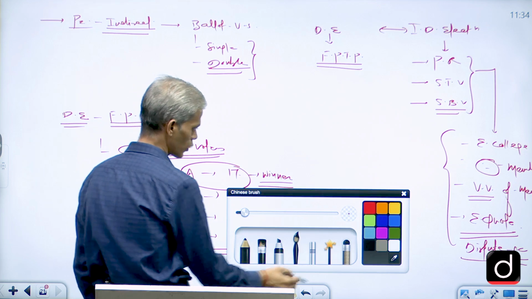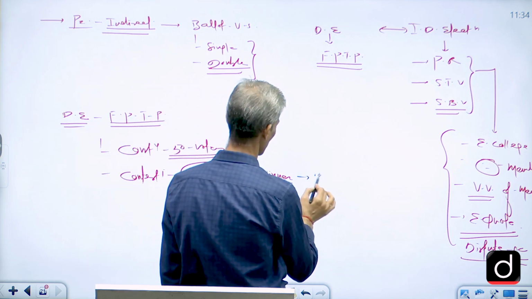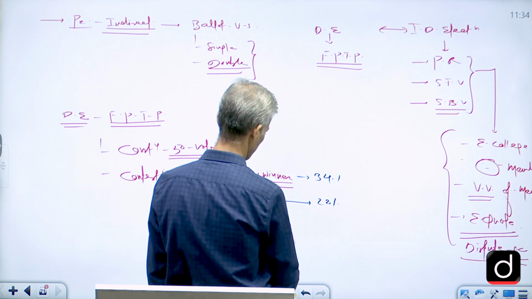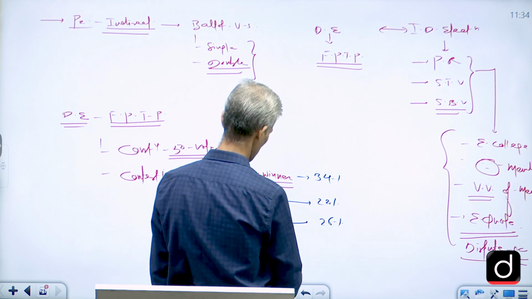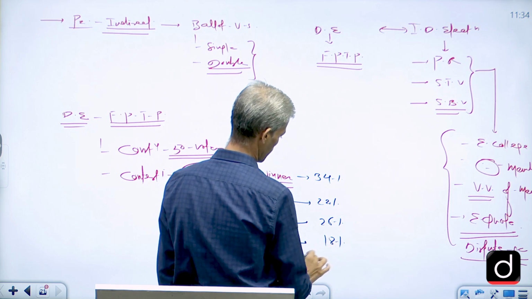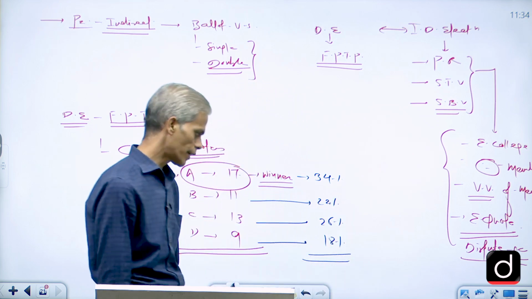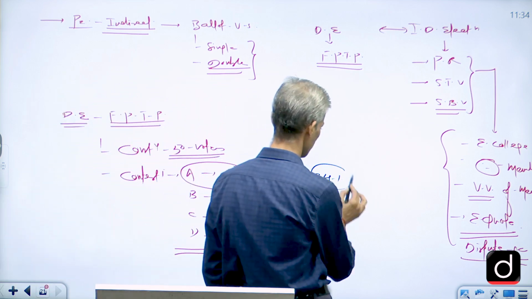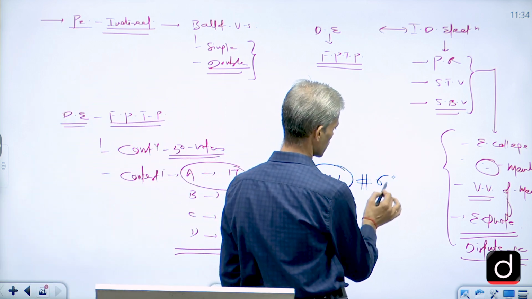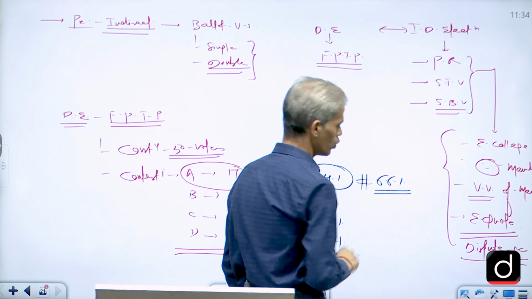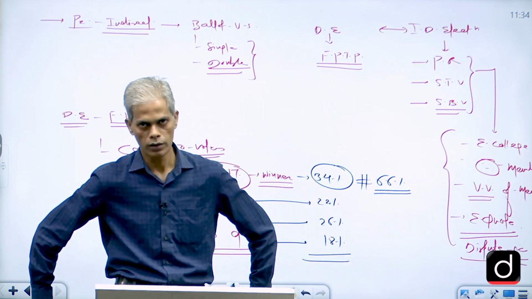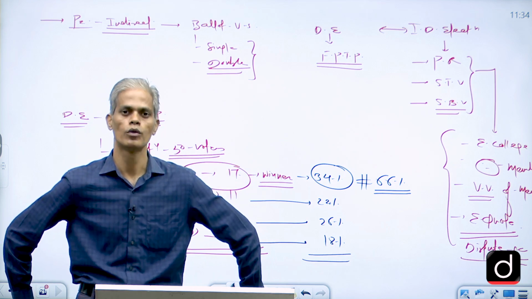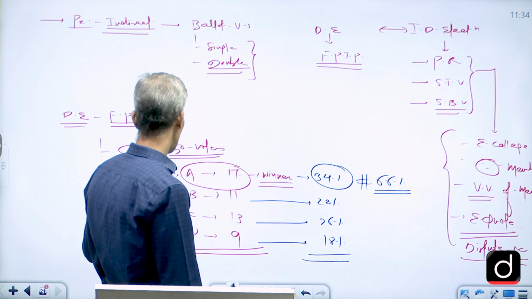But if we carefully look at the percentages, he or she has scored 34% only, then 22%, 26%, and 18%. That means the winner was able to secure only 34% of the votes. That implies there are 66% of people who may or may not want A to be the elected candidate, but still A would be elected. This is the loophole we have in direct election.